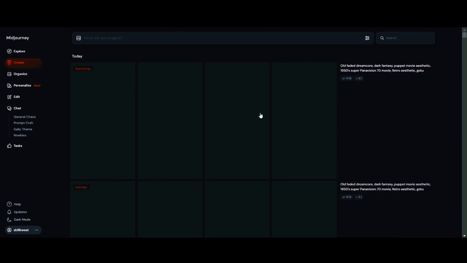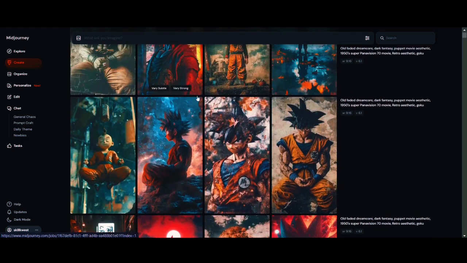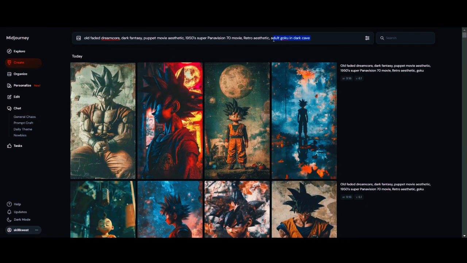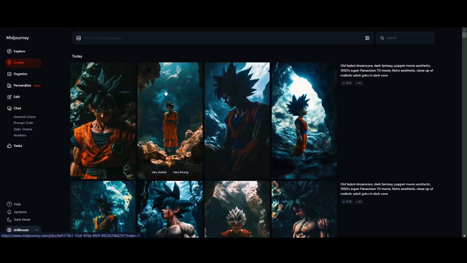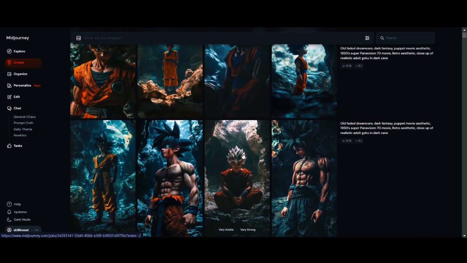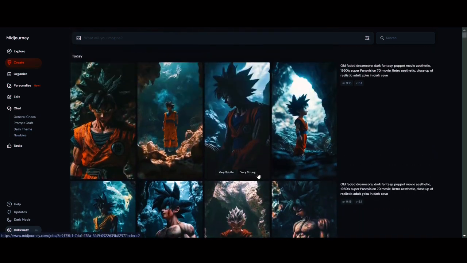I'll rerun it a few times. And so here, I guess we have to specify a little bit more. So here I just added adult Goku in a dark cave. We'll rerun this a few times. And I think some of these came out pretty good. So I'm just going to repeat this process for the remaining characters.